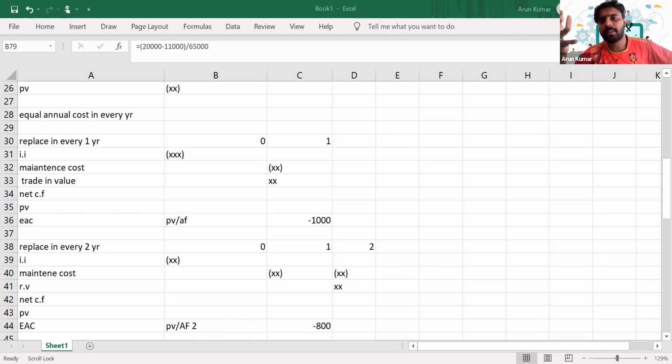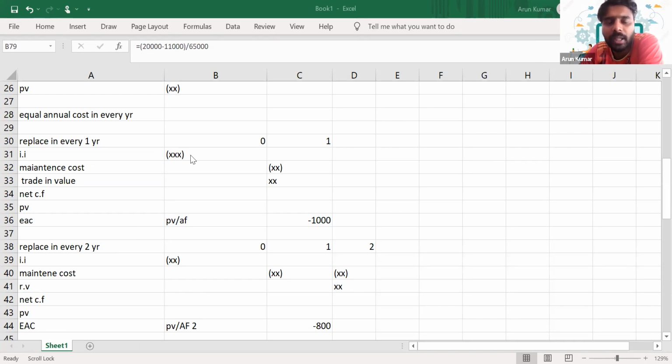As time passes, the efficiency of the asset will go down because we have to incur more expense, and the resale value will also go down, right? So as time passes, the maintenance cost will increase, but the resale value will go down. In that scenario, which is the right time to replace the asset? That's what we are trying to calculate using the asset replacement issue. Are you getting it?